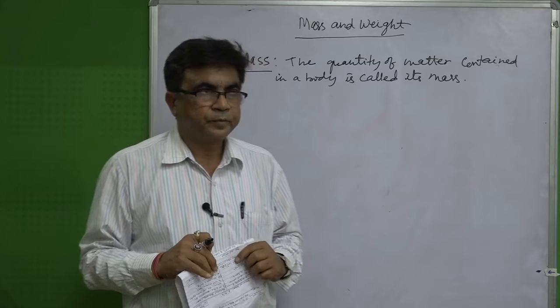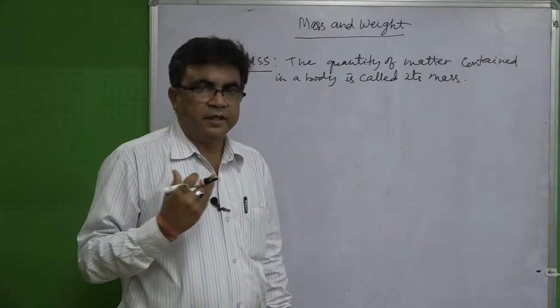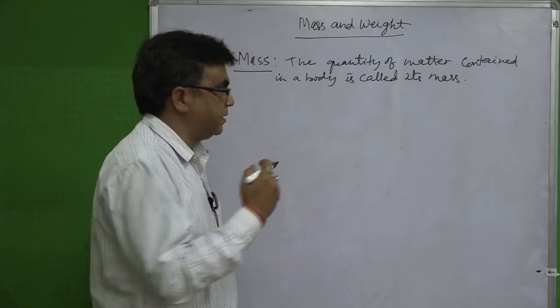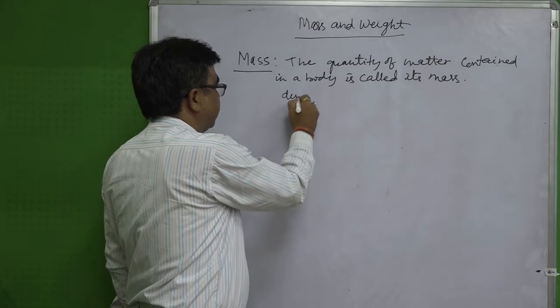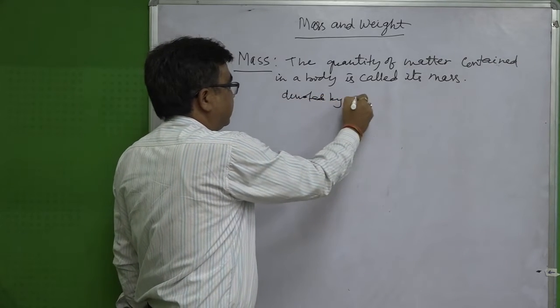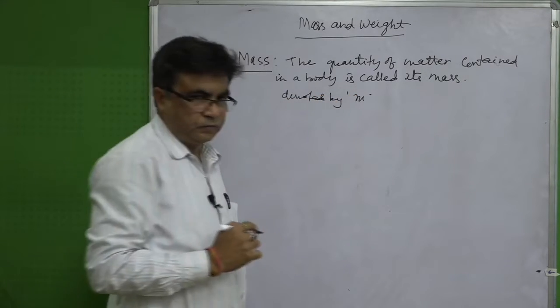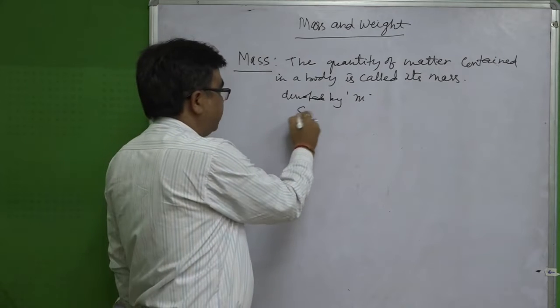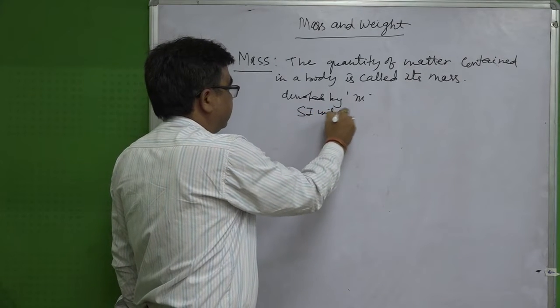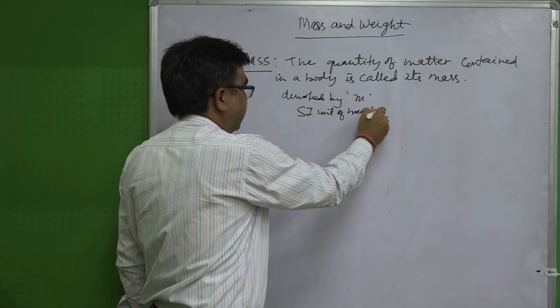It's quite clear. Now mass, though we know this, is denoted by small m, and the SI unit of mass is kg.